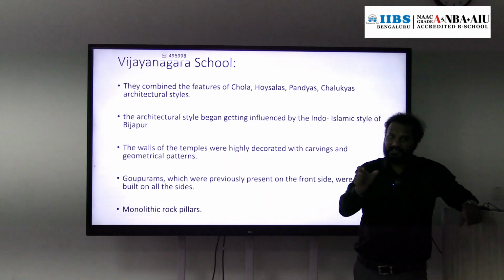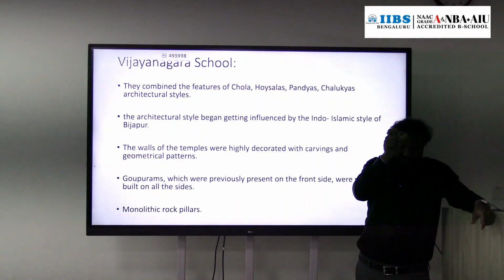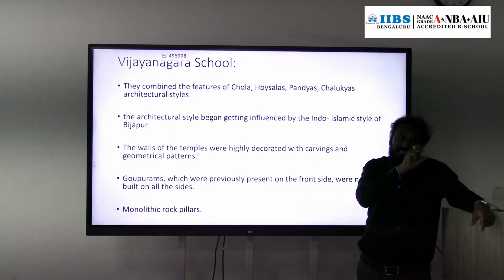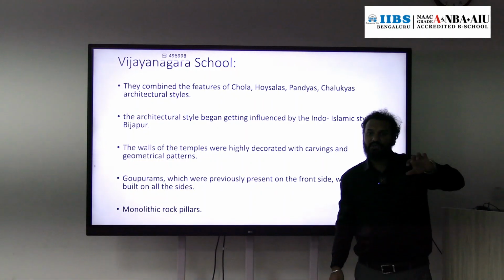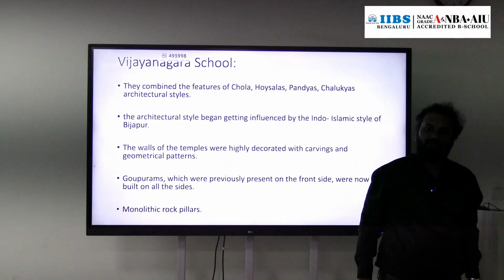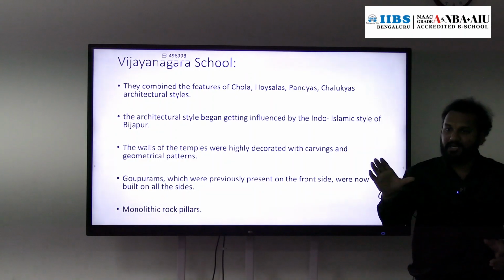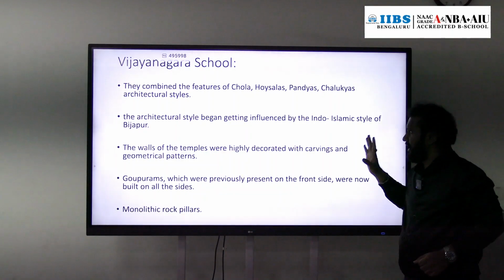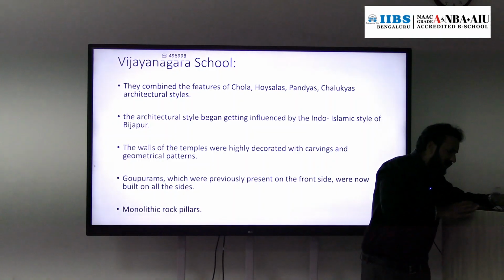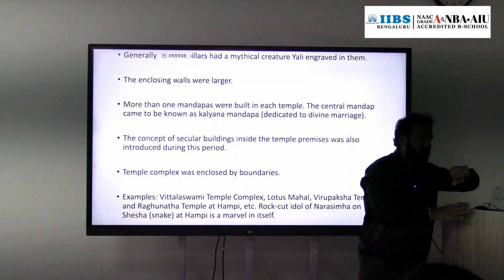And rock pillars are there, right? Those rock pillars are monolithic, that means single stone. That pillar is made up of a single stone. Even the secular buildings can also be found in Vijayanagara school of architecture. Secular building means constructions which are not a part of any religion, and those were also found in this Vijayanagara school of architecture.